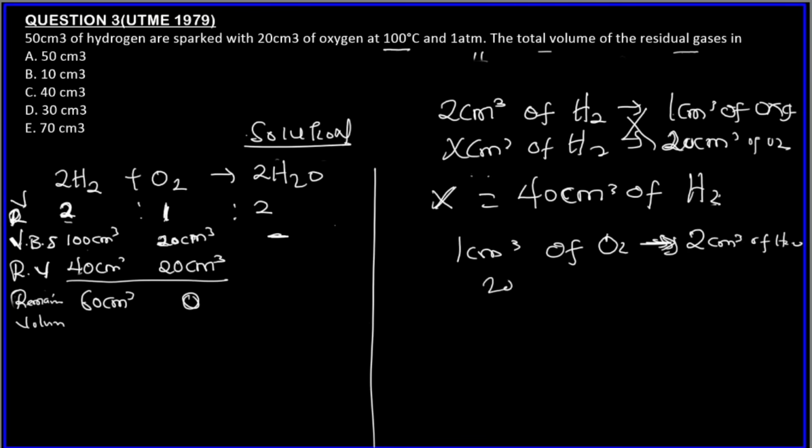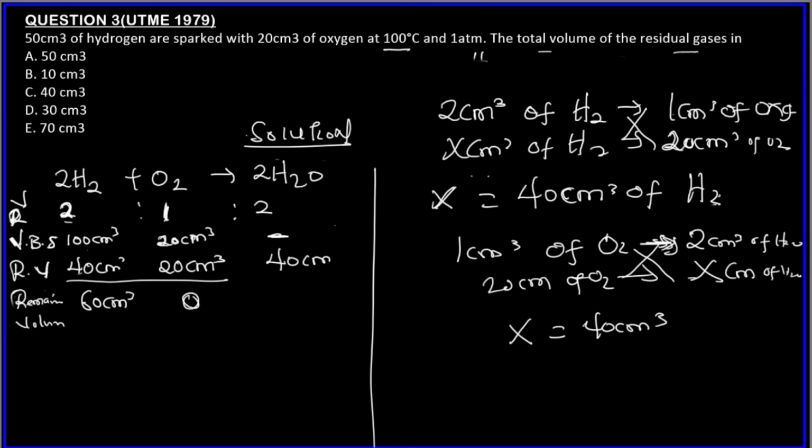So 20 centimeter cube of O2 produces how many? You cross multiply, x times 1 is x, 20 times 2 is 40 centimeter cube. So what was produced is 40 centimeter cube, right? So now the remaining volume after reaction will be 40 centimeter cube plus 60.